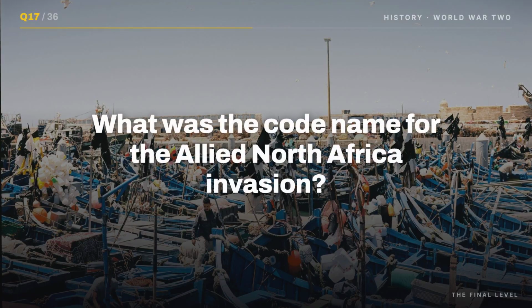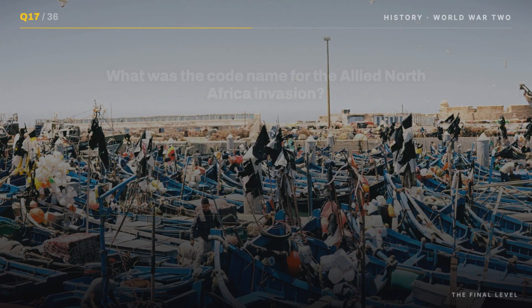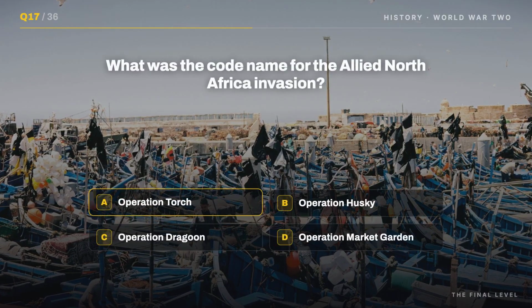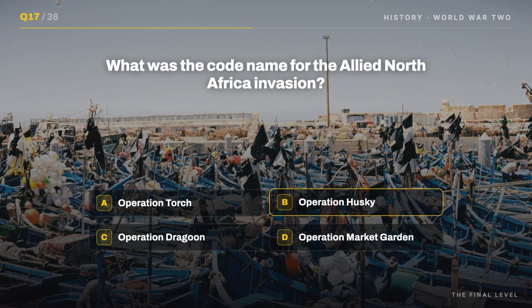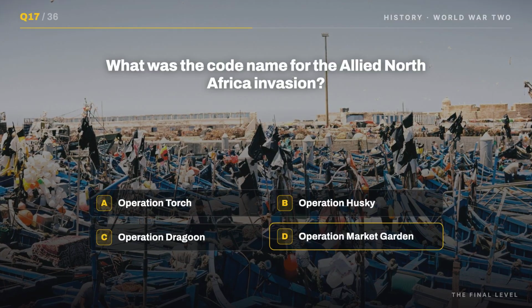Question 17. What was the code name for the Allied North Africa invasion? A. Operation Torch, B. Operation Husky, C. Operation Dragoon, or D. Operation Market Garden? Lock it in.